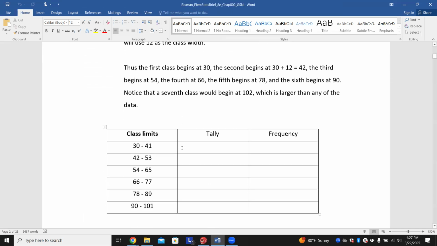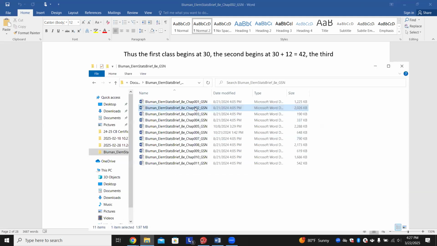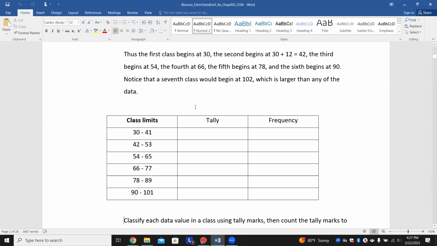All right, so here we go. To start off this tally, we have numbers from 30 to 41, 42 to 53, 54 to 65, and 66 to 77. So actually, what I think I'm going to do is pull this up again so you can see how I process. Oh, it's not going to let me.